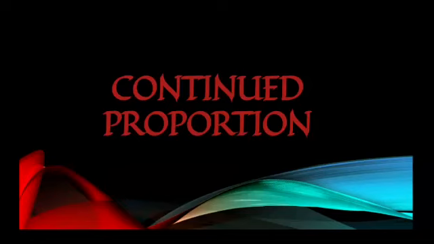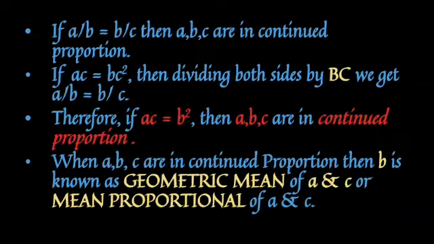Let us learn something about continued proportion. If A upon B is equal to B upon C, then A, B, C are in continued proportion. If AC is equal to B square, then dividing both sides by BC, we get A upon B is equal to B upon C. Therefore, if AC is equal to B square, then A, B, C are in continued proportion. When A, B, C are in continued proportion, then B is known as geometric mean of A and C or mean proportional of A and C.